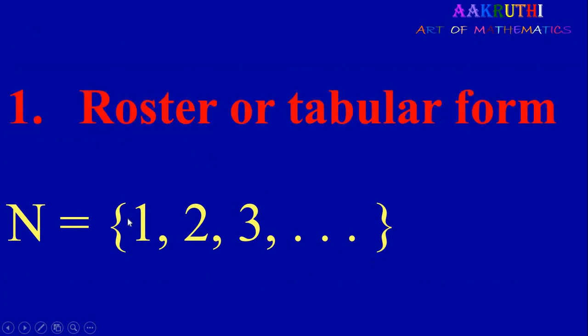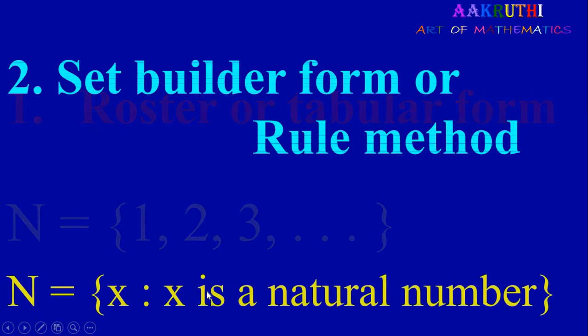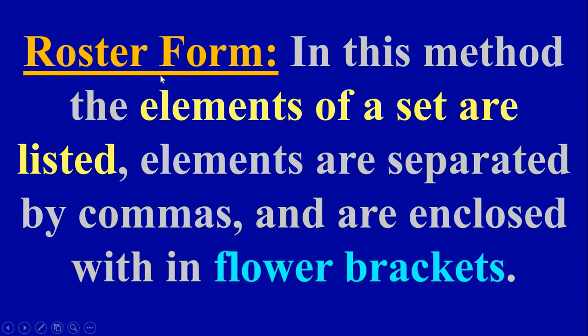Now the first method, writing all the elements like this, is called roster or tabular form. Writing in a sentence is called set builder form, or it is also called the rule method. Now we see what is roster form. In this method, the elements of a set are listed, separated by commas and enclosed within flower brackets. Here we directly write the elements, separated by commas, and importantly, we have to write them inside the flower brackets.